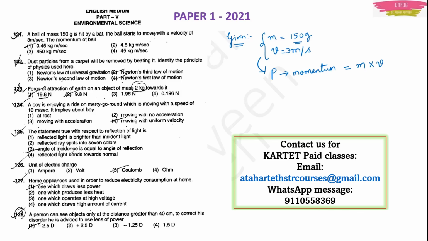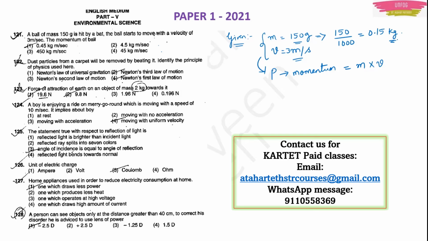Now the mass of the ball is given as 150 gram. Velocity is given as 3 meter per second. You have to see the options also, whether your units are matching or not. In mass you have gram, right? You see the options. Is there gram in any of the options? No. In all of the options there is kg. So you have to convert these grams into kg first. How will you convert? You have to divide 150 by 1000, because 1 kg is equal to 1000 grams. This will give you 0.15 kg.